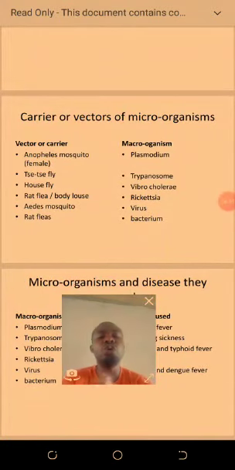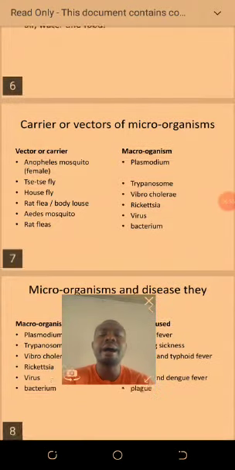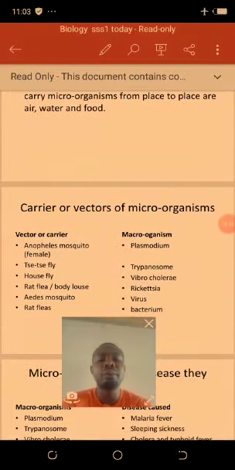Look at the table here. The first column is the vector or carrier. The second is the microorganism.